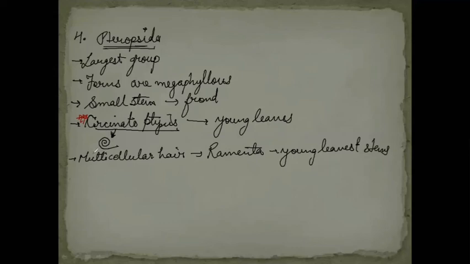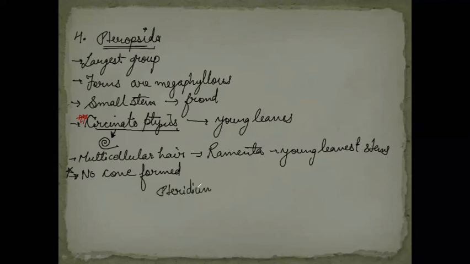Next point is they do not have cone formation, because each leaf base forms sporangia, no cone formation. As I told you, sori are formed here in case of ferns. No cone formation. Clear? This is another important point in the members of Pteropsida.